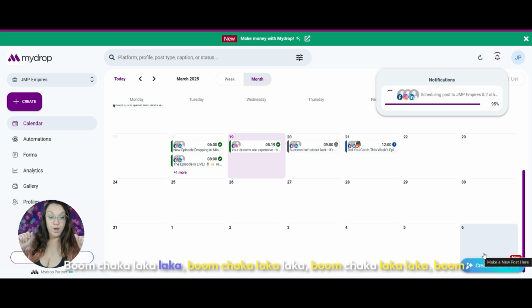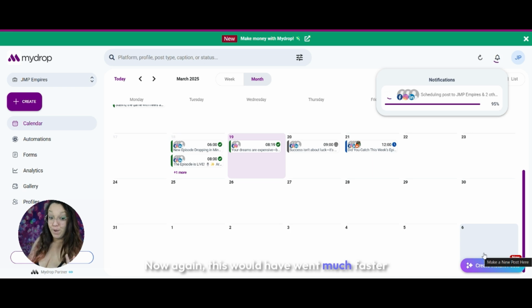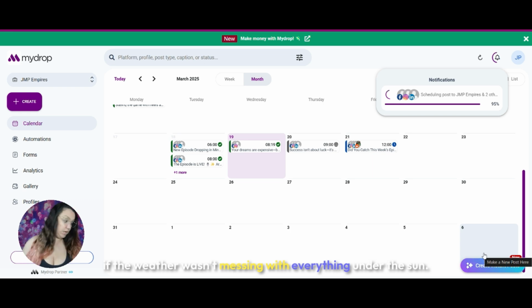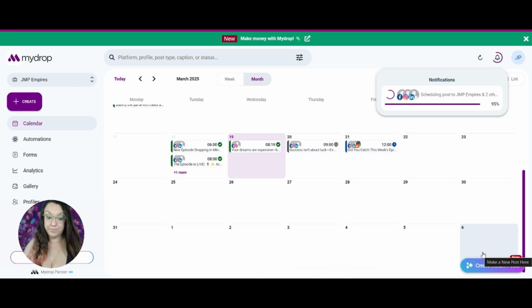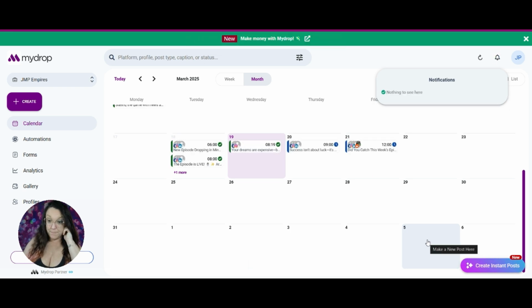Boom, shaka laka laka, boom. Now again, this would have gone much faster if the weather wasn't messing with everything under the sun. Including the sun, I should say. But that's gonna schedule. Boom. Done, son. Okay. Now the other one.